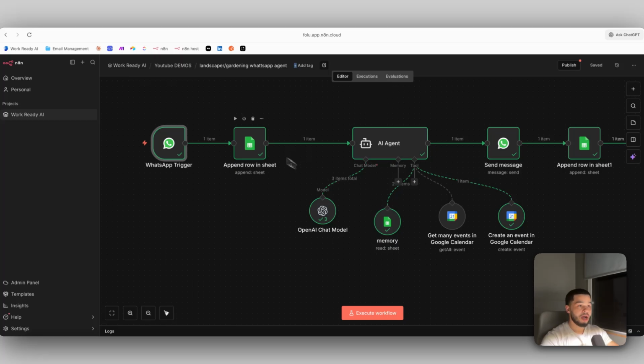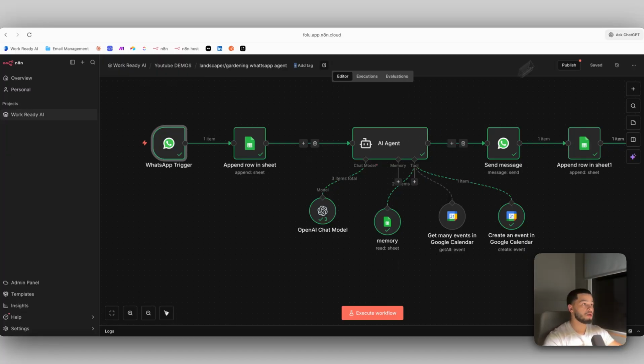After you have your WhatsApp node set up, we need to connect it to this Google Sheets node, and this is going to be a memory. This is where we're going to store all of the outbound and inbound messages, so whenever somebody messages us, we have all of the previous context from every message that we've sent them, so the AI agent doesn't lose context of the conversation and it knows what it has already sent that customer.